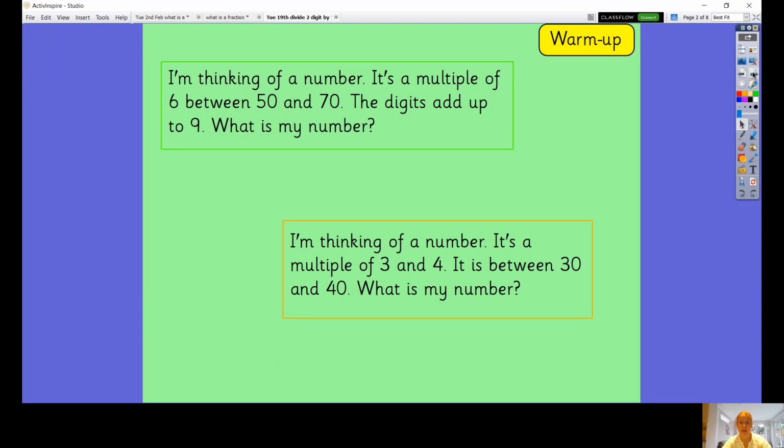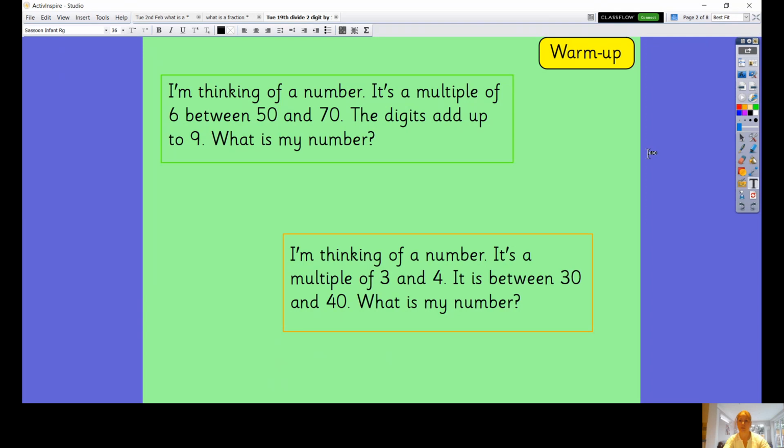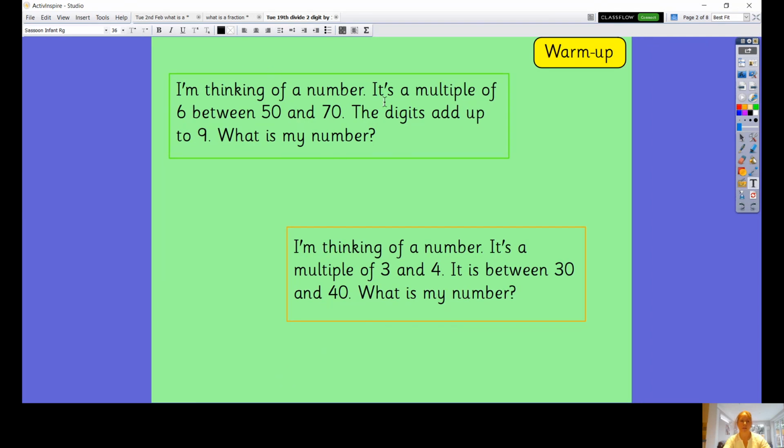And then the second one, I'm thinking of a number. It's a multiple of 3 and 4. It is between 30 and 40. What is my number? So if you pause the video here and have a little go, we'll come back together in a minute. Okay, so these kind of what's my number ones can be quite tricky, can't they? So we need to work out a methodical way of working through and working out what the answer is. So let's look at the first one then.